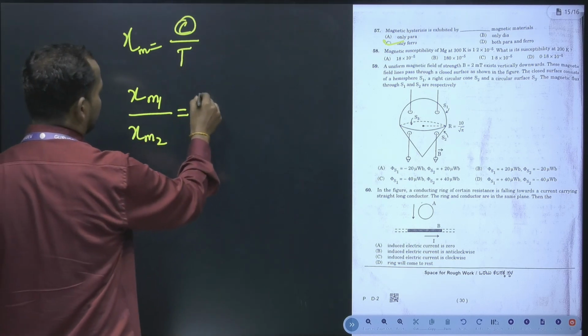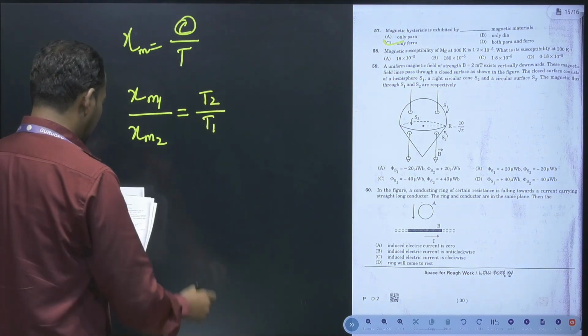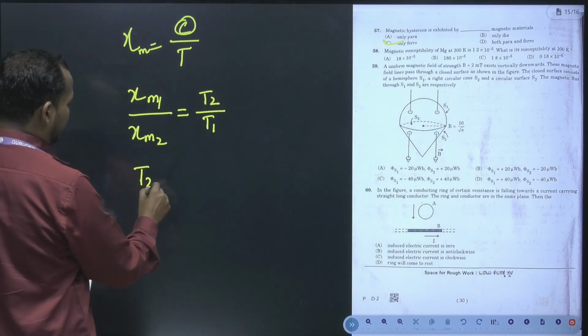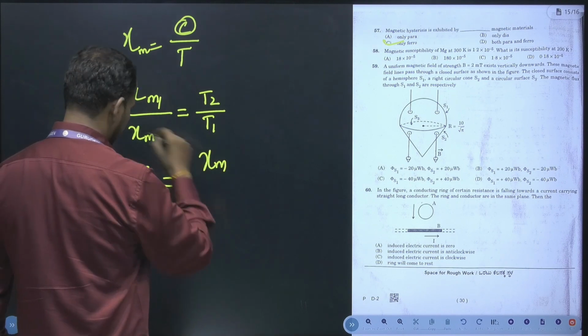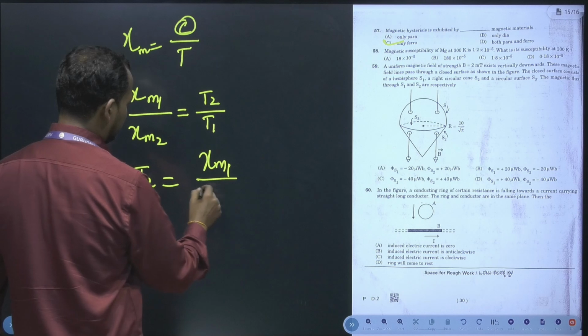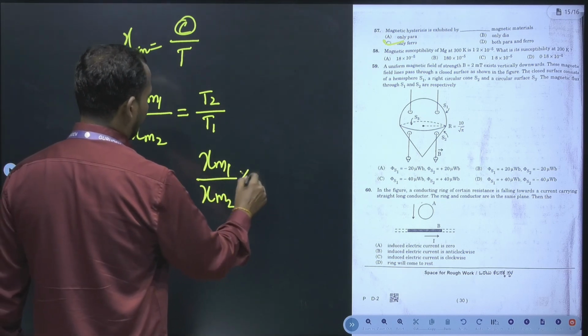Now we need to calculate the susceptibility at temperature 2, therefore susceptibility at 1 into T1.